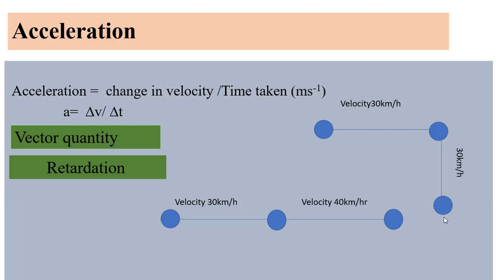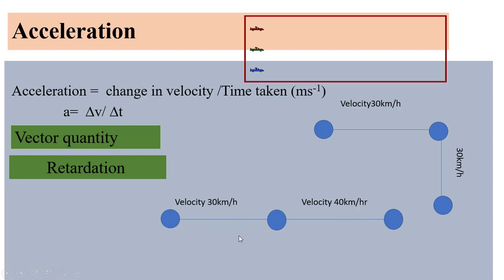Now what is acceleration? Acceleration is defined as change in velocity divided by time taken, and it is denoted by a equals delta v upon delta t. If an object is moving from one place to another along a straight line, in the first figure you are seeing that in the first hour it covers 30 km, but in the next it covers 40 km. So it means speed is changing, or its velocity is changing for different intervals. This is accelerated motion, a change in velocity with respect to time.